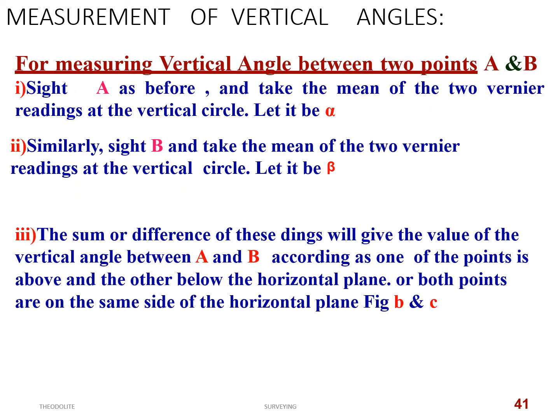For measuring the vertical angle between two points A and B, sight A as before and take the mean of the two vernier readings at the vertical circle, let it be alpha. Similarly, sight B and take the mean of the two vernier readings at the vertical circle, let it be beta. The sum or the difference of these readings will give the value of the vertical angle between A and B, according as one point is above and the other below the horizontal plane, or both points are above or both are below, as shown in the previous slide.